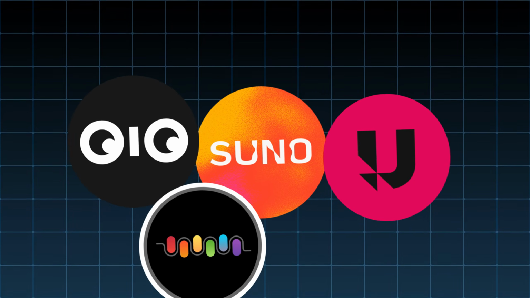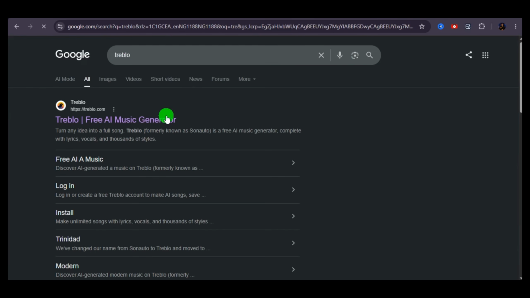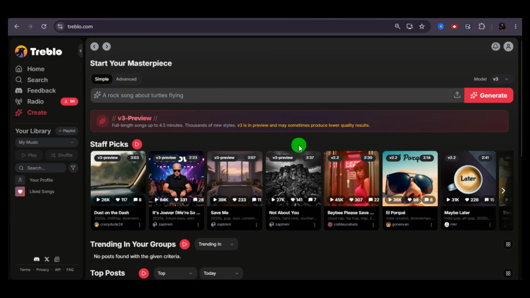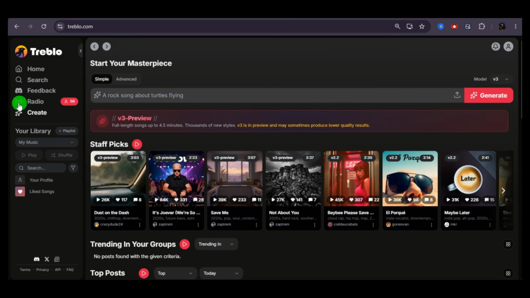Before we create anything, let me quickly show you what makes Treblo different from most AI music generators. Go to your browser and search for Treblo. You'll see several results, so make sure you click on the AI music platform with this logo. Once you're inside, you'll notice there's a lot happening on the screen. If it feels overwhelming, don't worry. By the end of this video, you'll understand exactly how everything works.